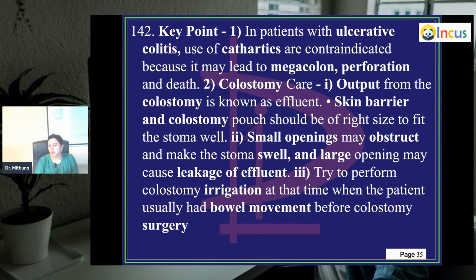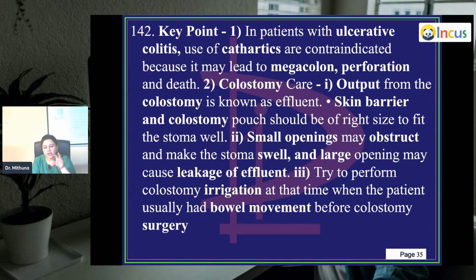Colostomy care is what? Output from the colostomy is known as effluent. Whatever collects in that bag is called effluent. Skin barrier and the colostomy pouch should be of the right size to fit the stoma well. Stoma is the opening over the skin. Small openings may obstruct and make the stoma swell. So if you have a very small opening and there's a lot of effluent coming out of it, it is unable to come out. It can lead to obstruction.